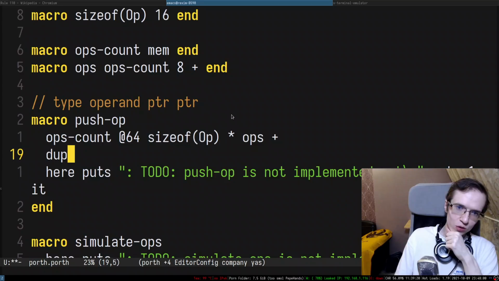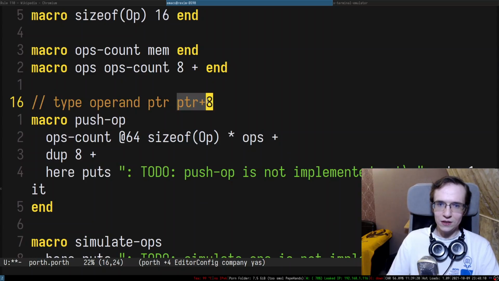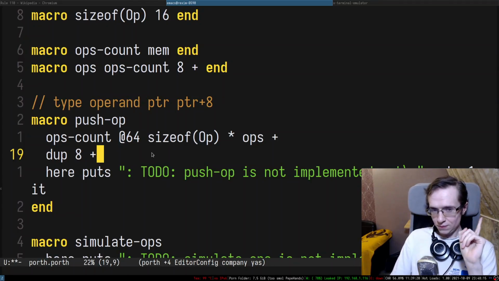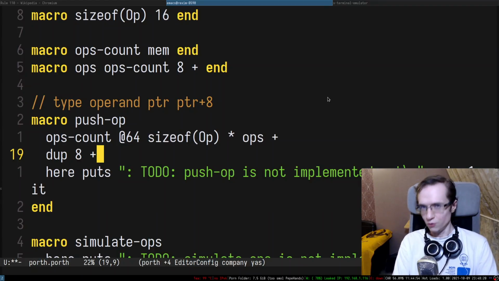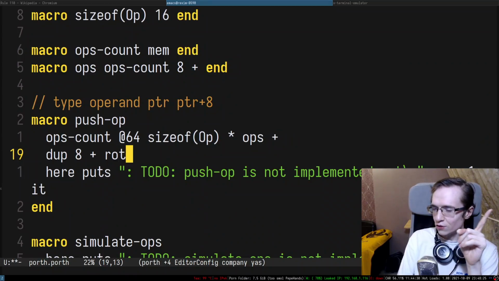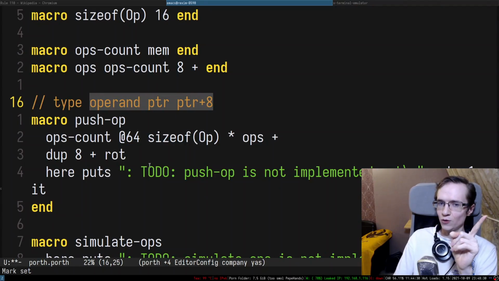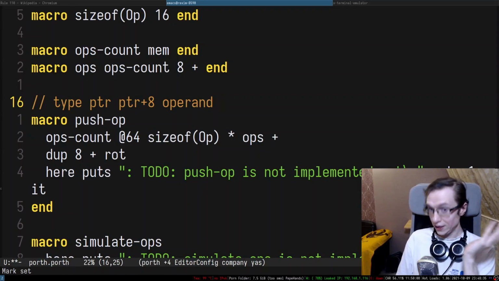Maybe one of the things I want to do is offset it by 8, so I'm going to do 8 plus, right? So this is plus 8, and this is where I need to store the operand. Recently, I introduced a new intrinsic that I stole from Porth, right? It's called rot. What this does is rotate the top three elements on the stack, so essentially it brings this element to the front. That's what it does.